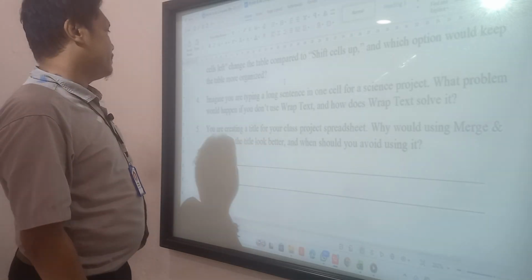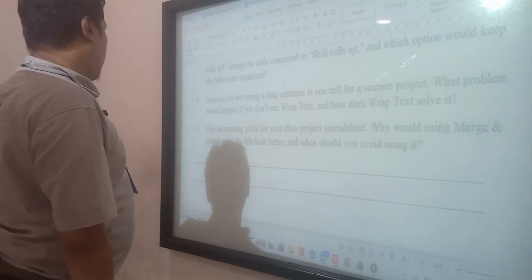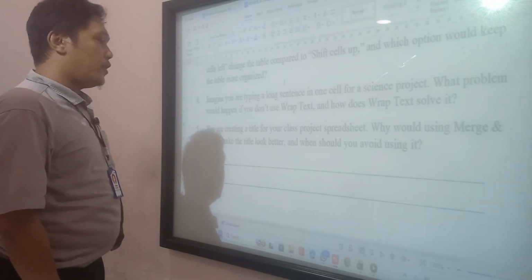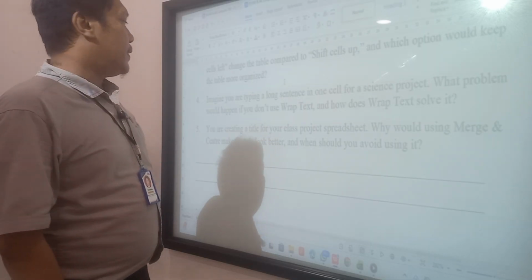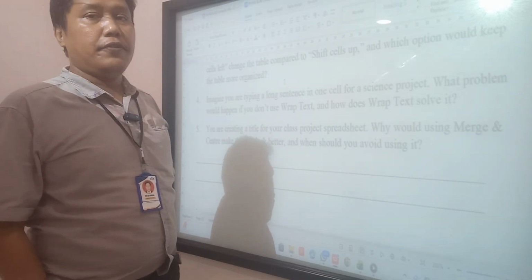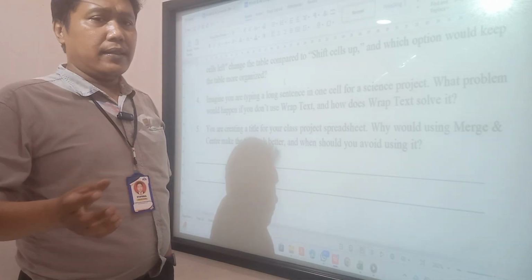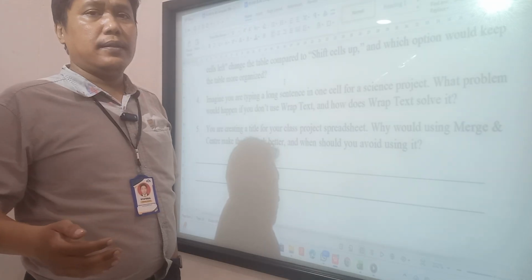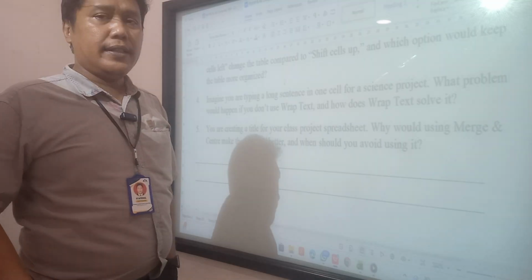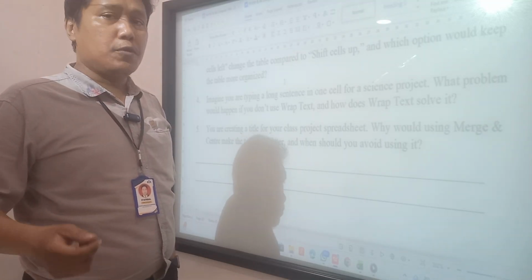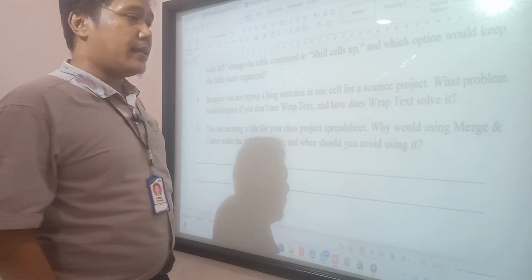Okay, next. You are creating a title for your class project. Why would using merge and center make the title look better, and why should you avoid using it? We use merge and center only for the title of our table, because maybe the title has multiple columns under it. We avoid it if we use formulas, so we avoid merge and center.